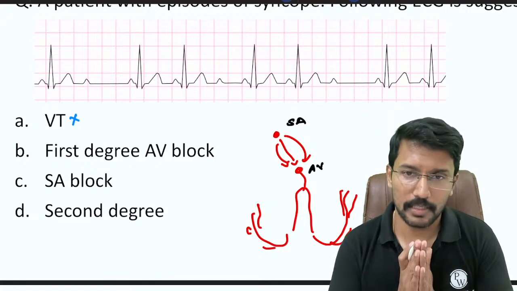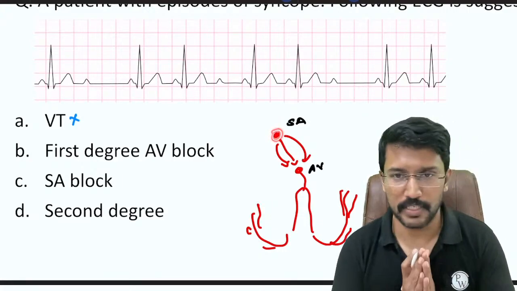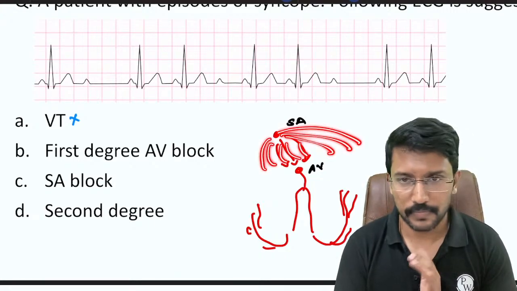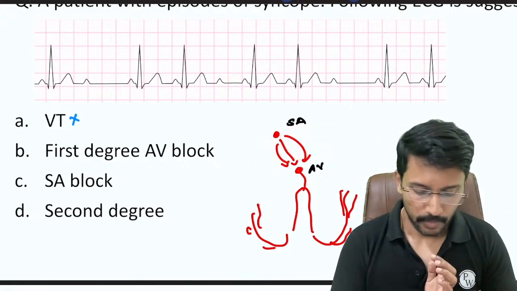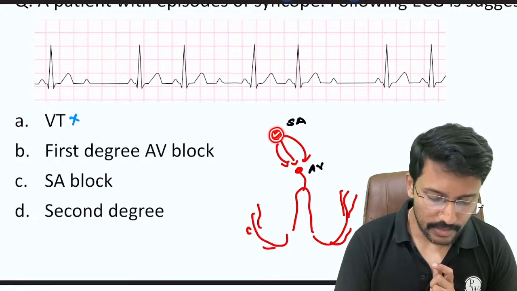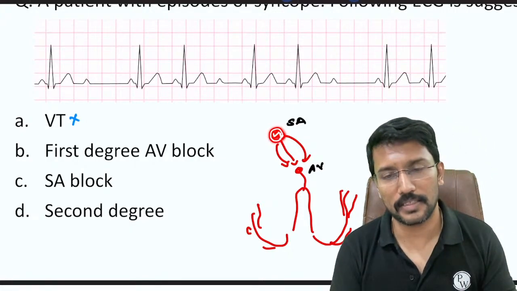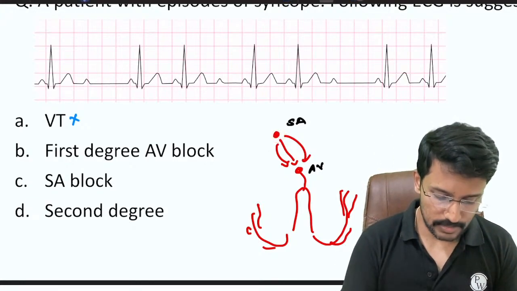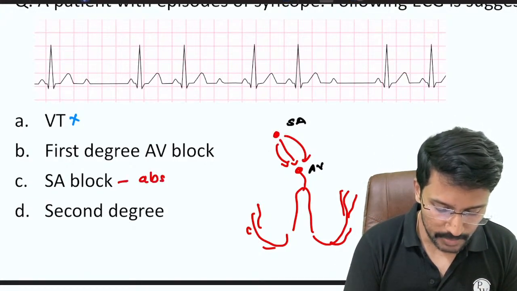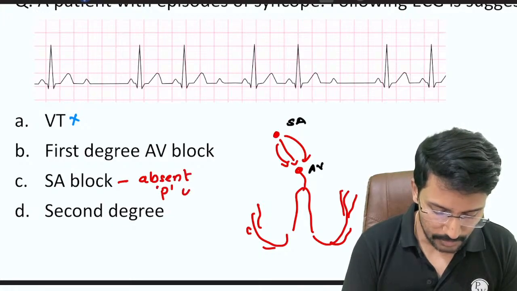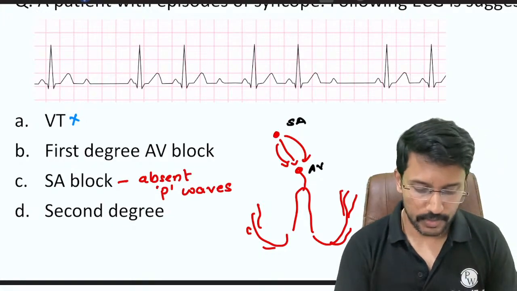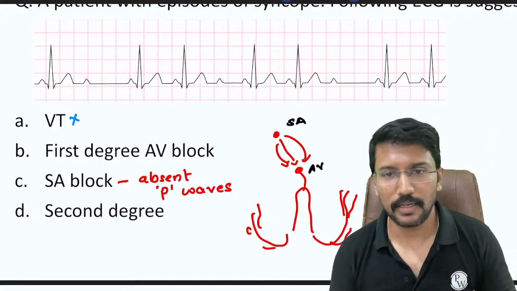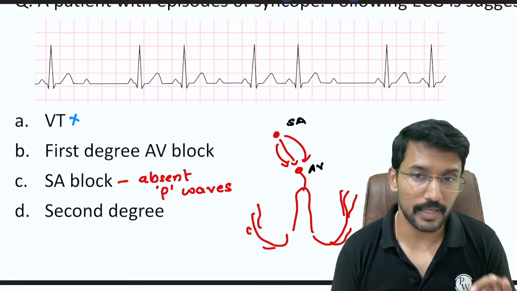How do we identify an SA block? If the SA node is acting as a pacemaker, then it will send electrical impulses to depolarize the atria and we will have a P wave. But if the SA node starts an electrical impulse but the impulse does not exit the SA node at all, will we have a P wave? No, right? So in the ECG, in SA block, you will have absent P waves. In this ECG, we can clearly see multiple P waves. There are no absent P waves. So that comfortably rules out the possibility of an SA block.